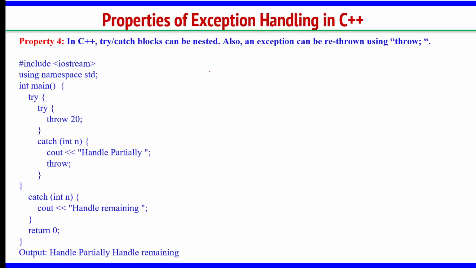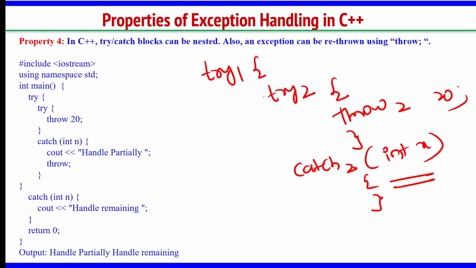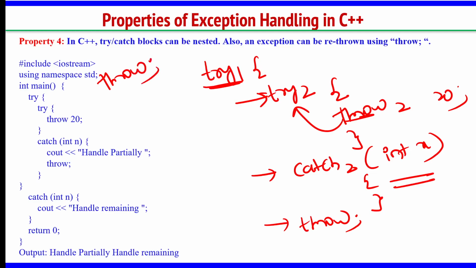Okay, so I will explain with simple terms here. See, try 1, inside that I have try 2, inside that I am having throw of 20. This 1 and 2 are just for our understanding. Then I have catch 2 of int x. You are having some statement here, right? This is try, then you have catch, then you are having one more throw statement. Why? Every try should have one throw statement. This throw belongs to this try. I should have another throw statement. What should you throw here? If you don't have anything to throw, simply write throw like this.